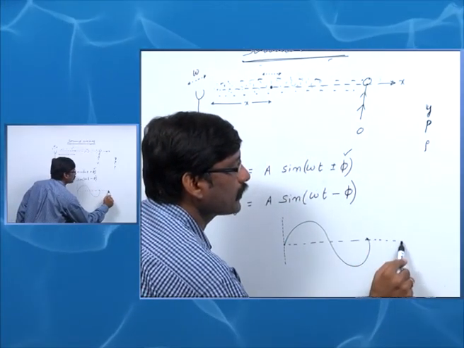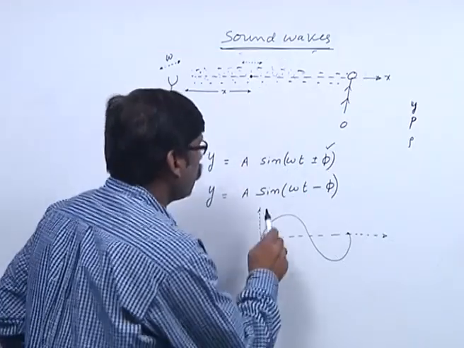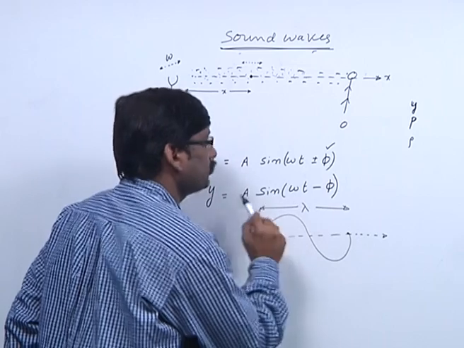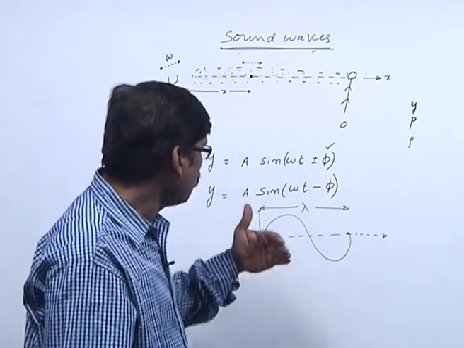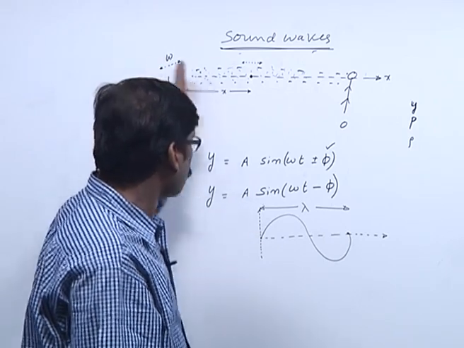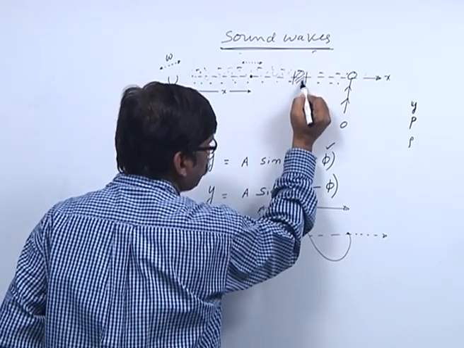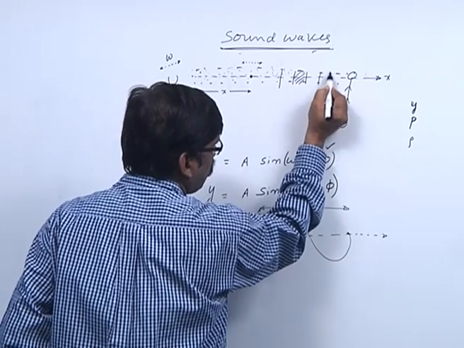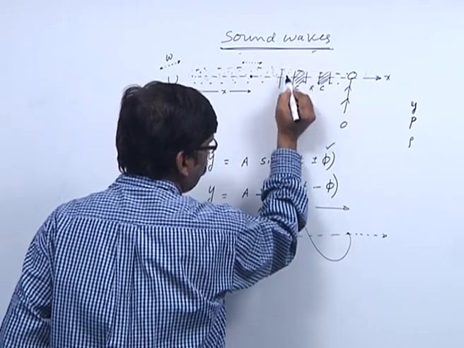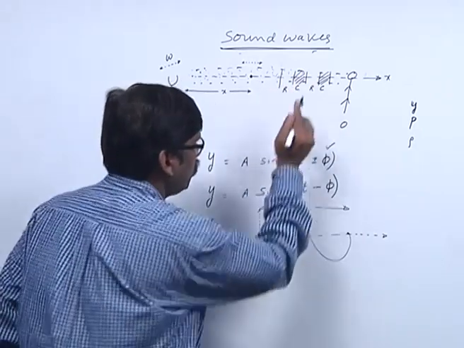Take a wave. Then how do you define the wavelength of the wave? Let me explain what is wavelength. When the source oscillates, a series of compressions and rarefactions are formed.